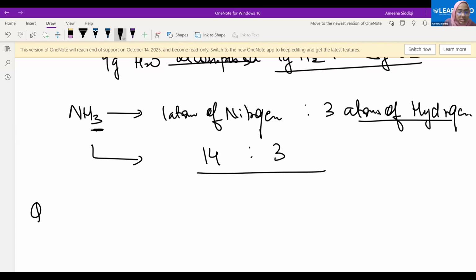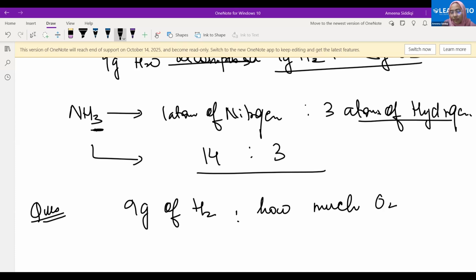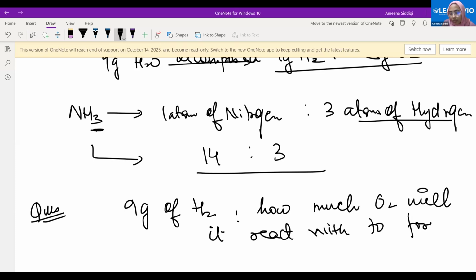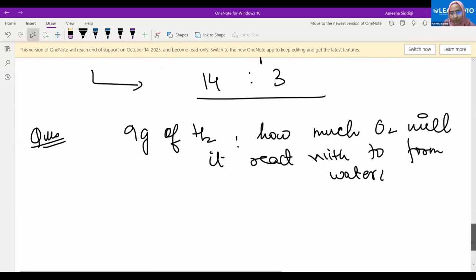Let's quickly come to the questions here. If I have 9 grams of hydrogen, how much oxygen will it react with to form water? Try to solve it very quickly. Okay, ma'am.